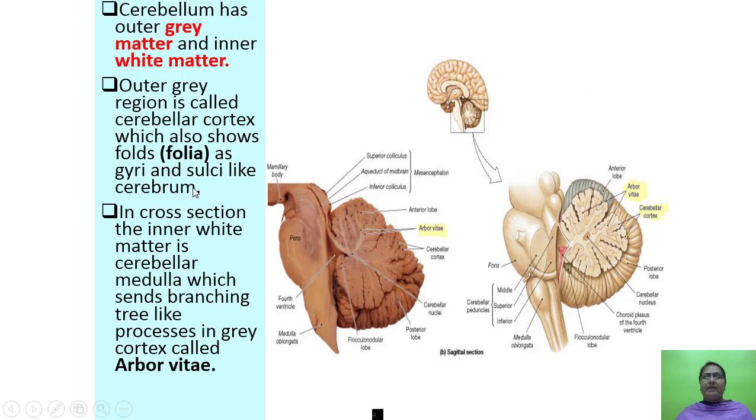In cross section, the inner white matter is cerebellar medulla, which sends branching tree-like processes into grey cortex called as arbor vitae. So here you can see arbor vitae. They have the branches, tree-like processes, which is called as arbor vitae.